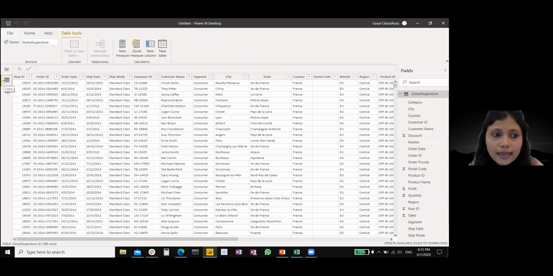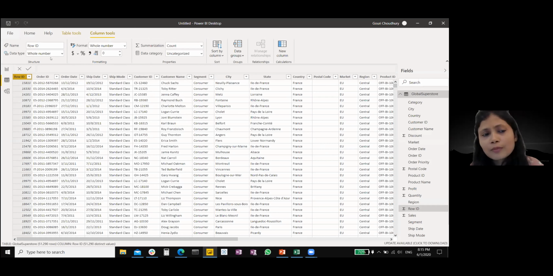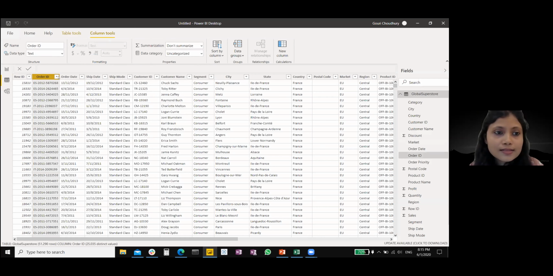So this is the second pane or the second canvas wherein you can see the data in a tabular format. So if we click on the row ID, we can see the data type is whole number, which is fine. Order ID is again a text, which is fine again. But if we look into the order date, we see that the order date is a text.